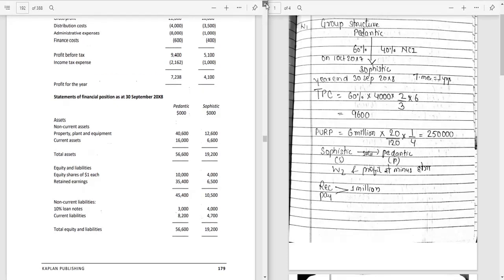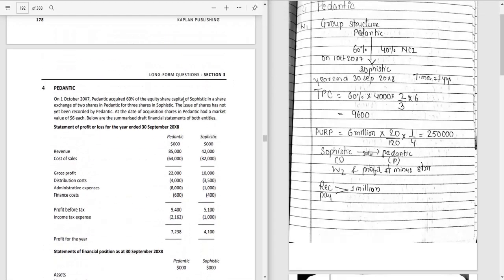And we have to take the market value of Pedantic, which is given in the question: at the date of acquisition, Pedantic had a market value of 6 per share. Be careful, we might also be given a market value of subsidiary shares, so be careful while picking this market value. We have to take the market value of the parent's share. So it is 6, and I have multiplied it, and we will get 9600.